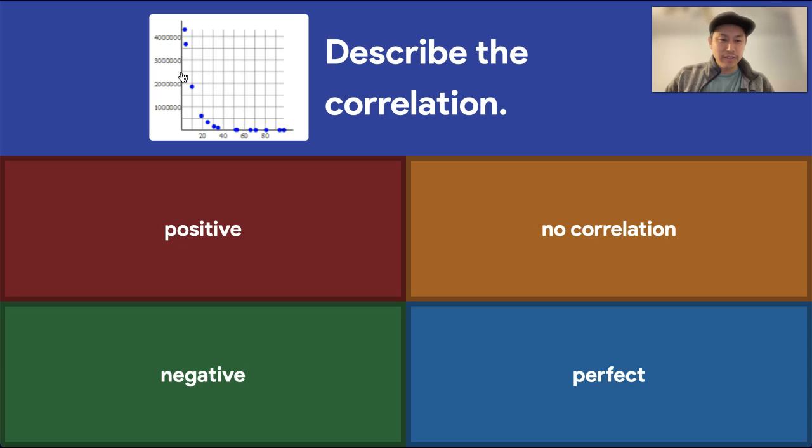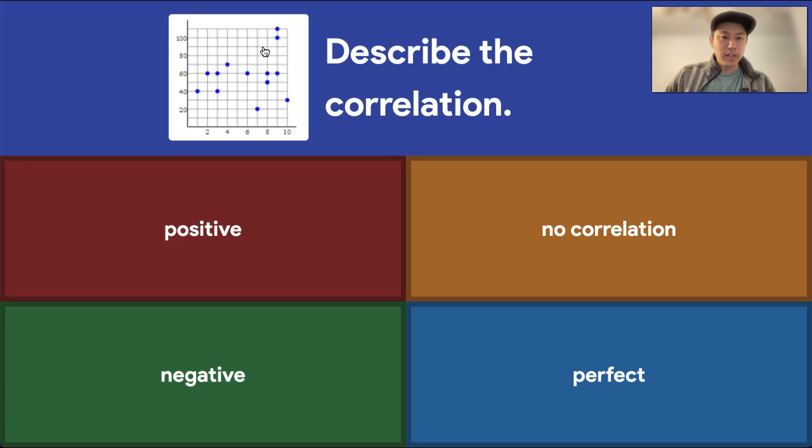So it is negative in nature because as we're going towards the right, as x is increasing, your y values are decreasing or going down. So our options, we don't even have to distinguish between strong or weak, but I would say this is probably weak.